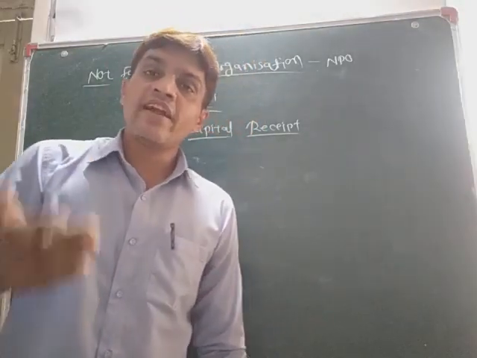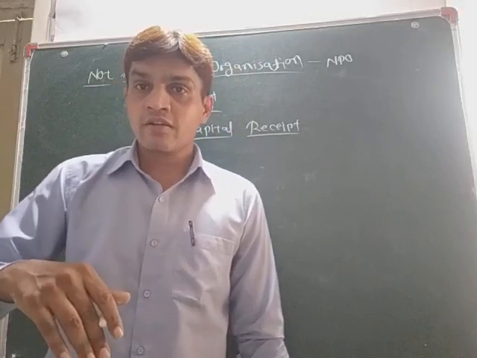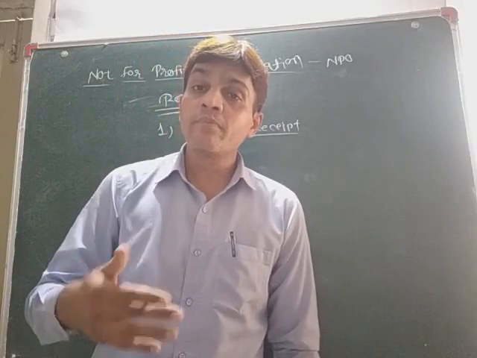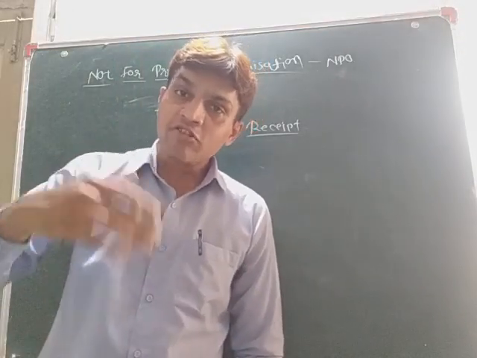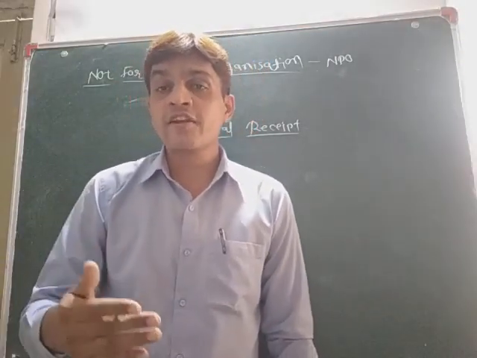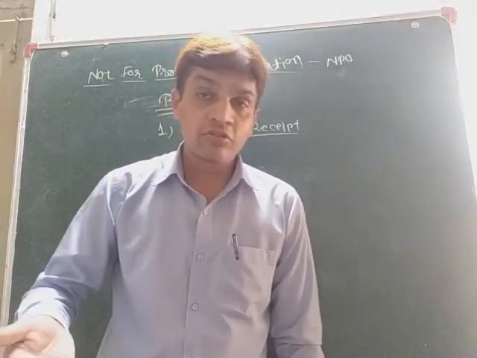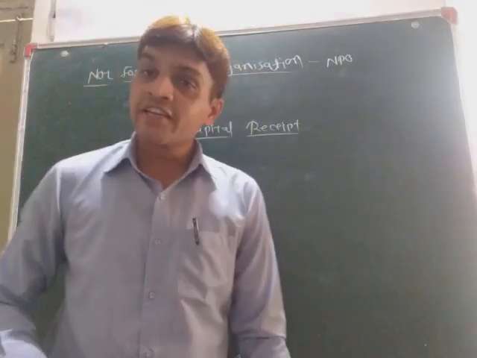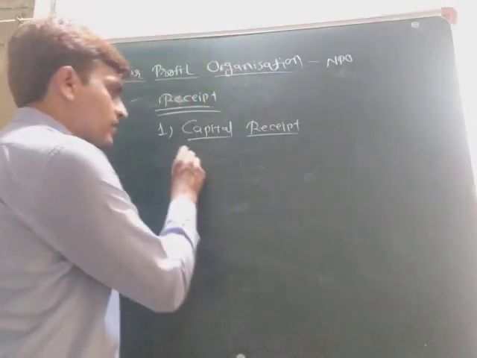Okay, so that is a capital receipt. Now, why are they called capital receipts? Because it would be a big amount, and this kind of income gives benefits for more than 1 year to the NPO. So that would be a capital receipt. Okay, now I give an example.